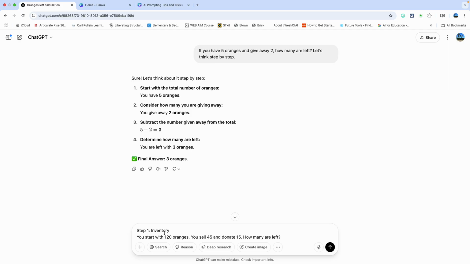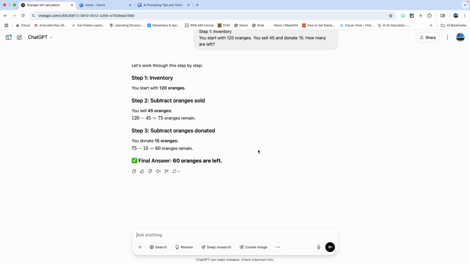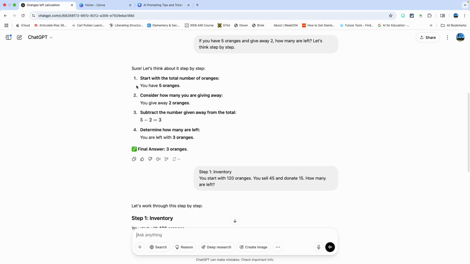So we're going to say, hey look, you start off with 120 oranges. Notice that we have more oranges and a more complex problem because we're donating now. So now it's going to rationalize, because once again, with this particular prompt, it's still thinking that we want it to think that way.